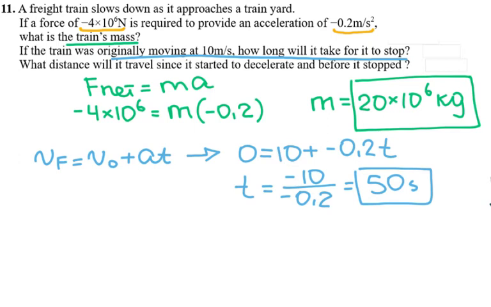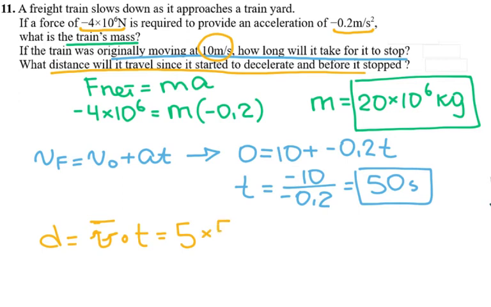And then for the next part, they ask you, let's do it in yellow. For the next part, they ask you the distance it travels before it stops. So the distance is average velocity times time. So initial velocity is 10, and the final velocity is 0, so the average is 5, and the time is 50 seconds. So that's 250 meters.